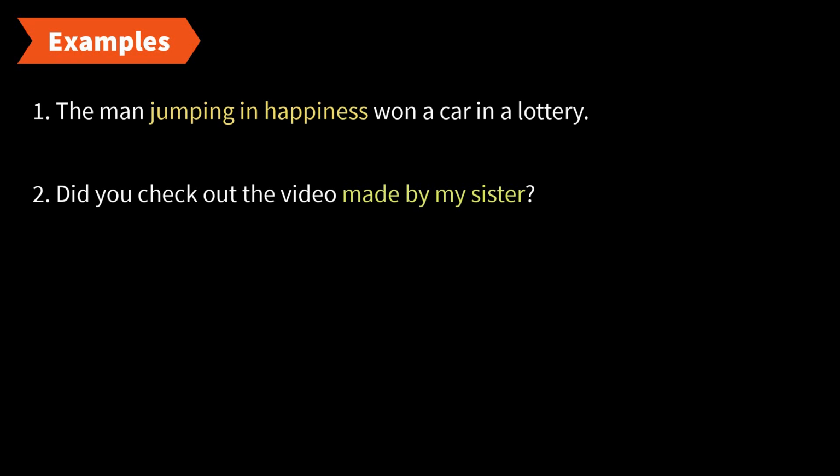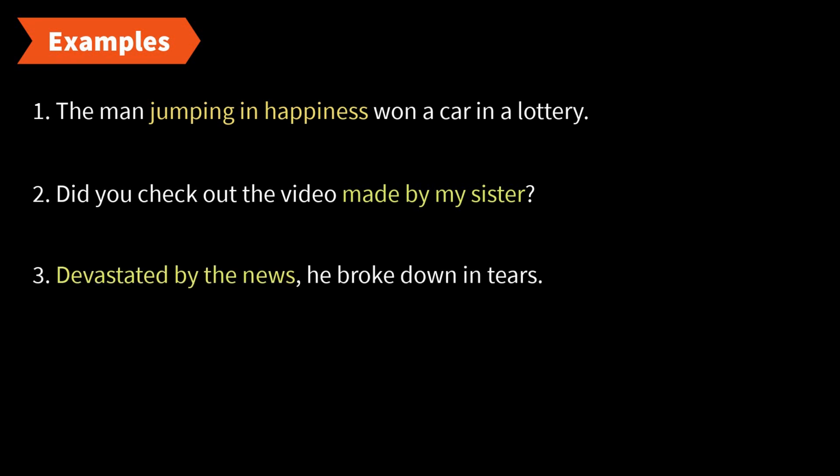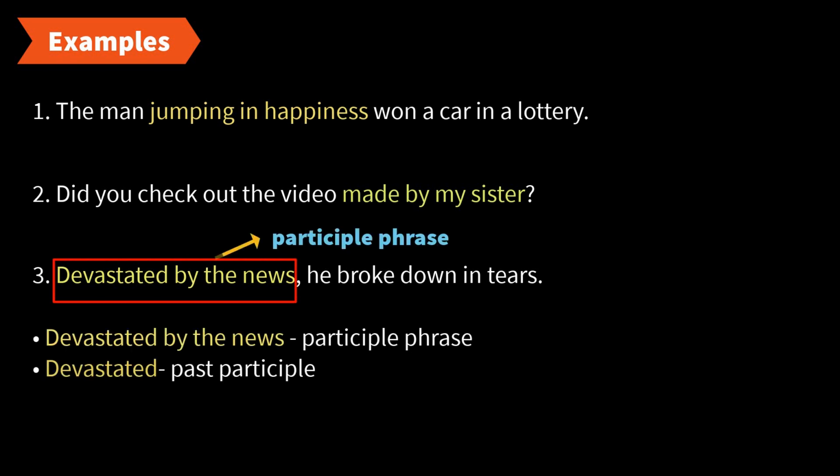Let's look at the next example. Devastated by the news, he broke down in tears. So in this example, our participle phrase is devastated by the news. Devastated is the past participle. By the news is our prepositional phrase that's modifying the verb devastated. So this entire phrase devastated by the news is modifying the subject he. It's telling us more about the subject he.